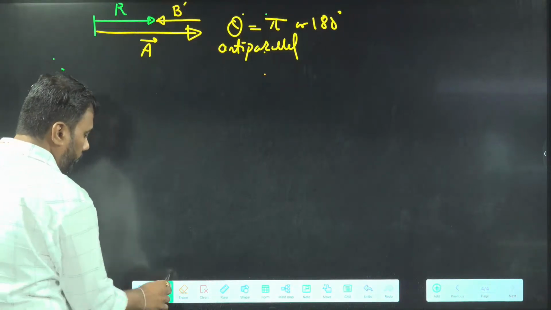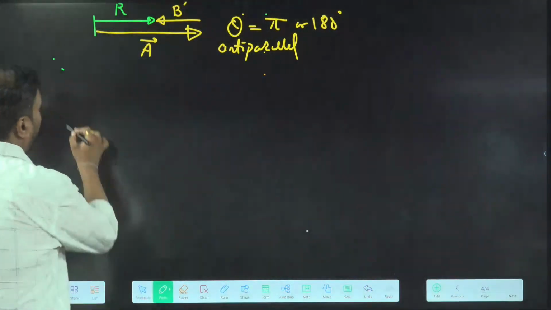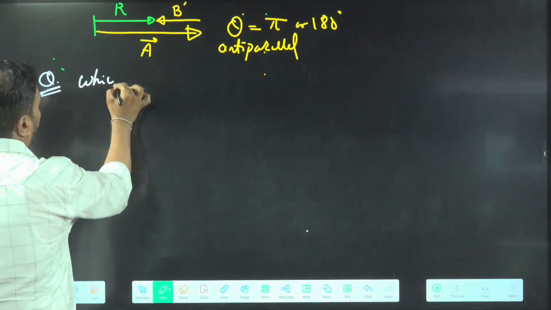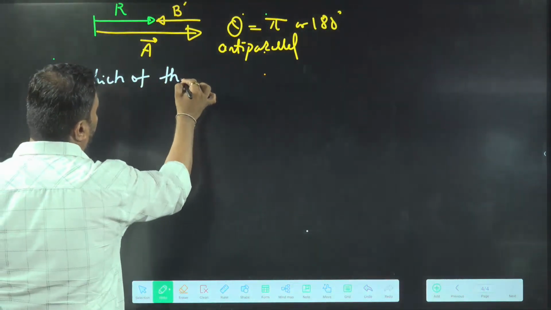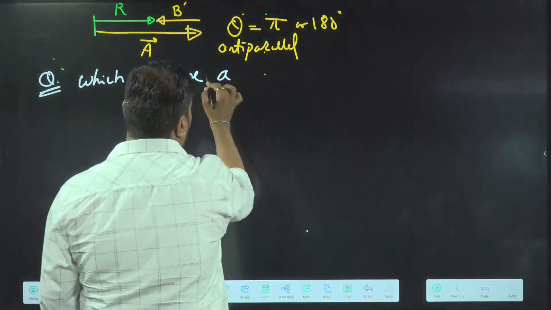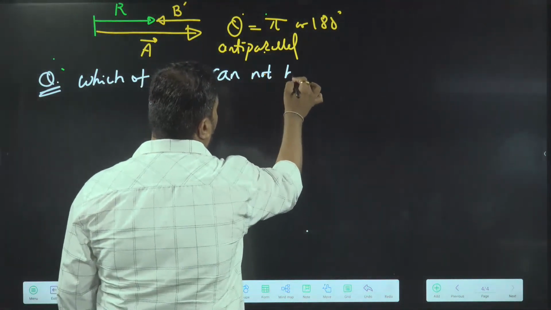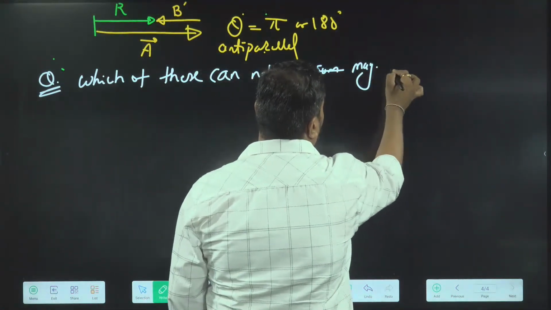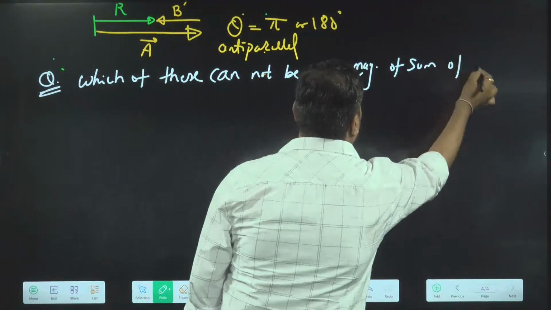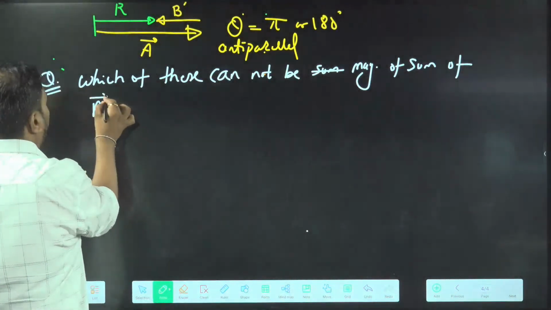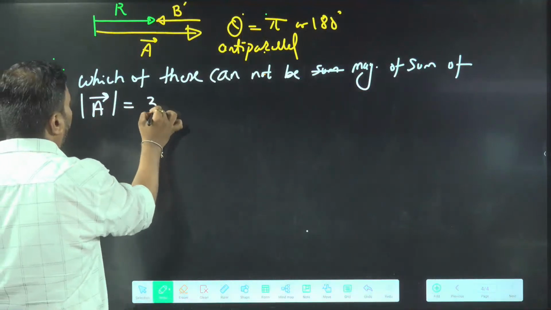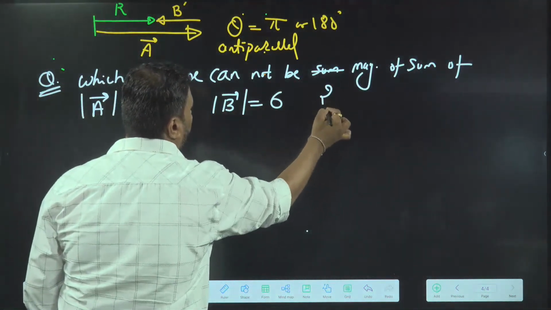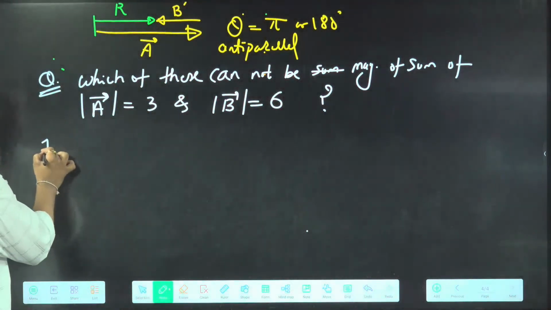Write down. Which of these cannot be the magnitude of the sum of A vector having magnitude 3 units and B vector having magnitude 6 units? Write down the question properly.